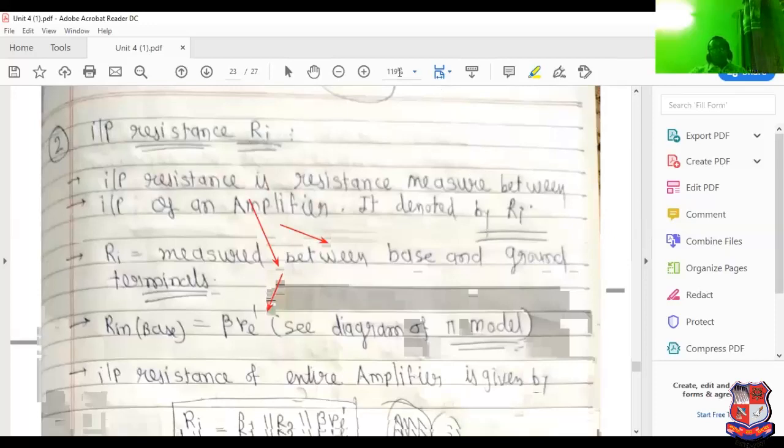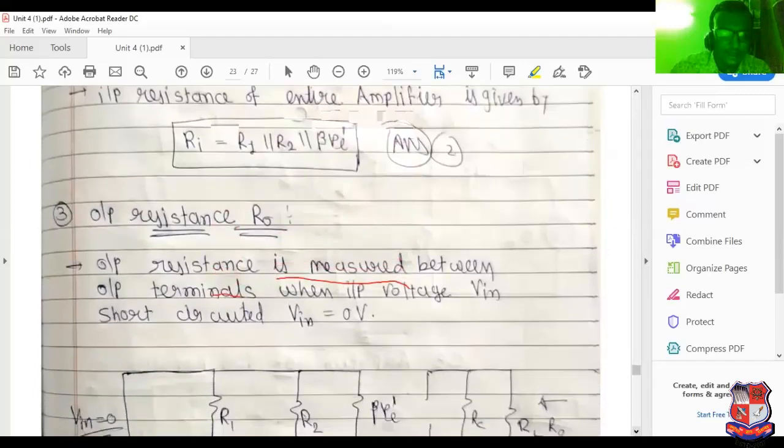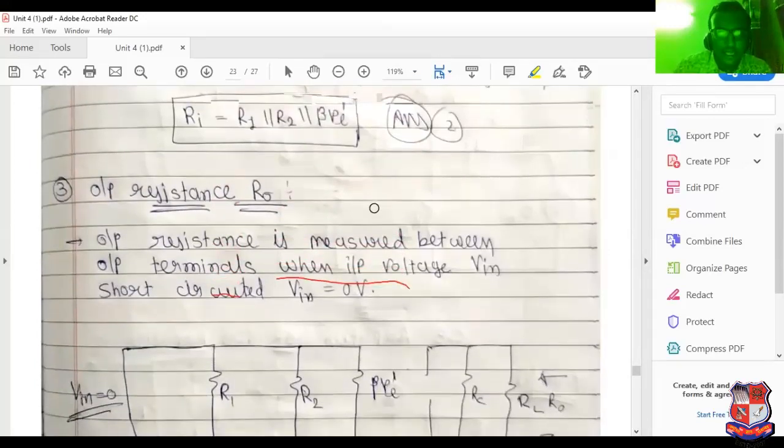Now input resistance. Input resistance means looking at the resistance from the input side. So it is considered as the input resistance. Input resistance is the resistance measured between the input of the amplifier. It is denoted by Ri. Now Ri means measured between base and ground. See this, measured between base and ground. I have mentioned the figure here also. See this figure very carefully.